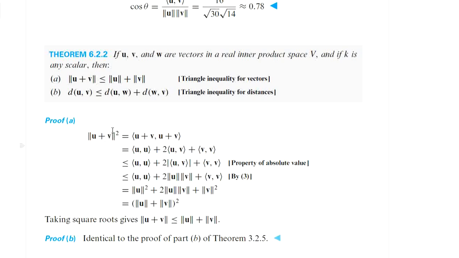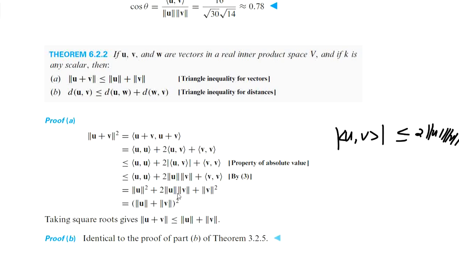Norm of u plus v square equals inner product of u plus v with u plus v. And applying the additivity property, distributing this expression, we can write it as inner product of u with u plus 2 times inner product of u with v plus inner product of v with v.